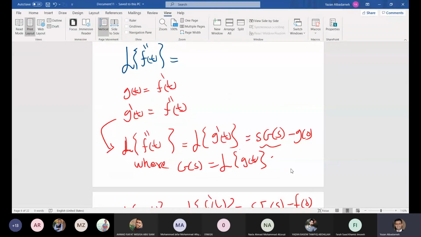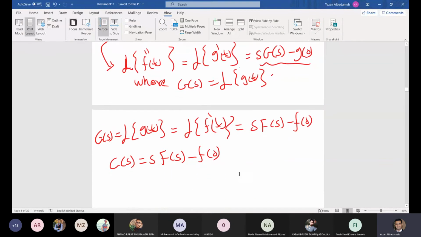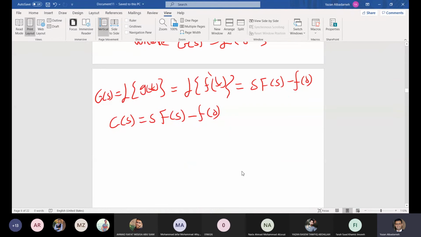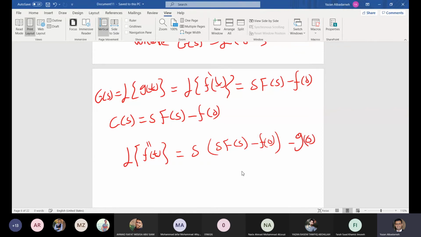So in here, we want to use G of s as s F of s minus f of 0. So in this case, the Laplace transform of f double prime of t is equal to s multiplied by G of s, which is s F of s minus f of 0, minus g of 0, okay?